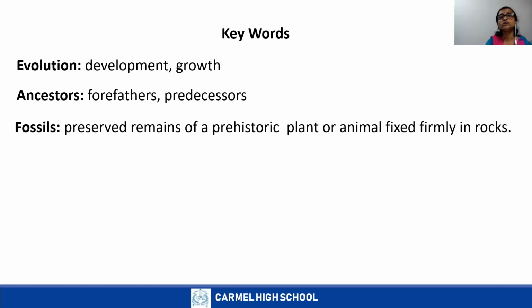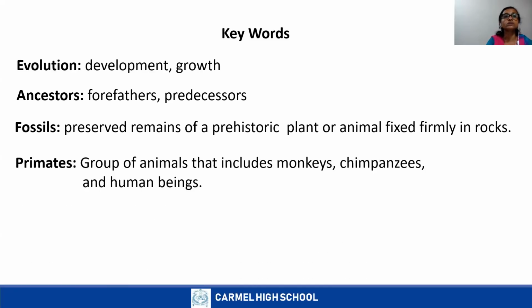So primates were the first group of animals that had features like larger brains, more flexible hands and legs, and primates are groups of animals that include monkeys, chimpanzees, and human beings.